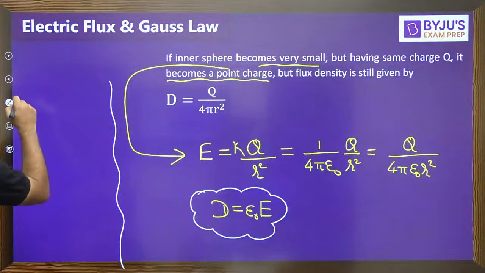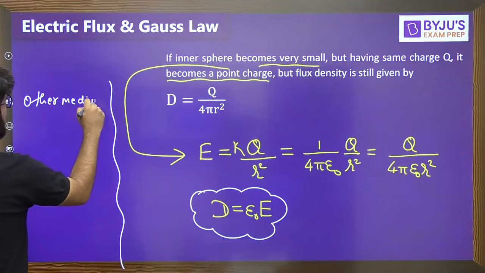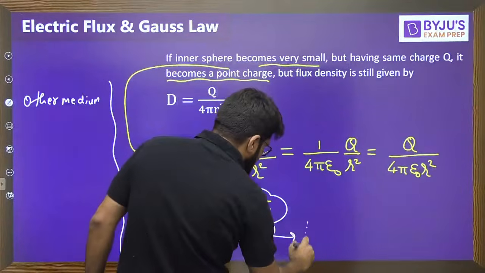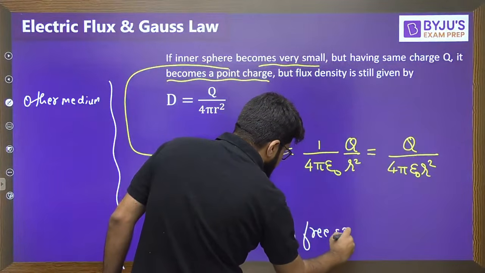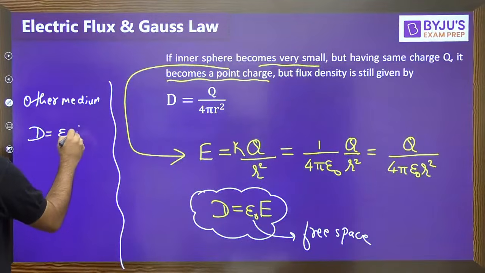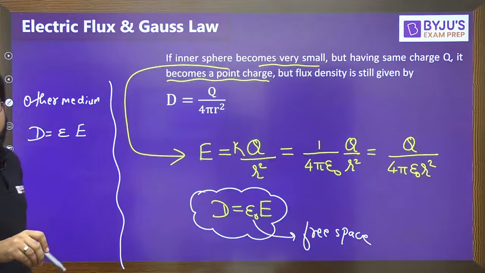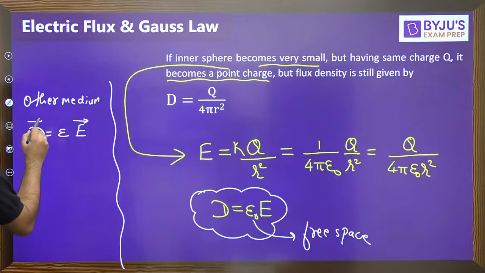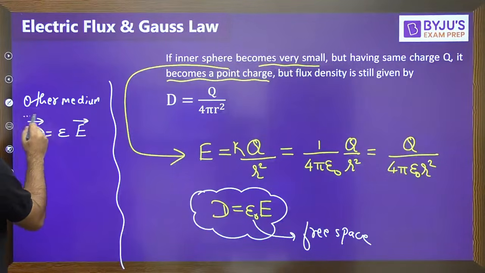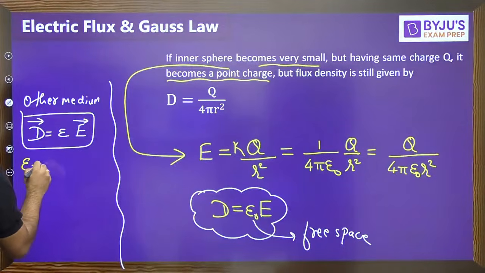If there is any other medium, epsilon naught is the permittivity with respect to free space, right? So for other medium, D will be written as epsilon E. We know epsilon is a scalar quantity. We all know that electric field is a vector quantity, and electric flux density hence is also a vector quantity, and the direction of D will be just parallel to the direction of E. D will be equal to epsilon E, where epsilon is the permittivity of the medium.